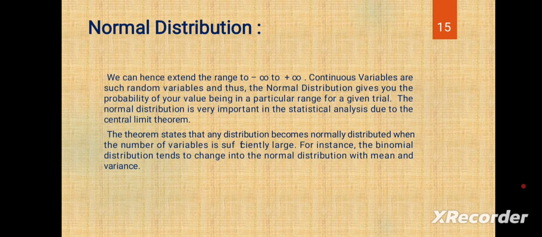The binomial and Poisson distributions are related to the discrete series, but when we take huge data, it becomes continuous, that means interlinked data. At that time the continuous series is applicable to the binomial and Poisson distributions also.